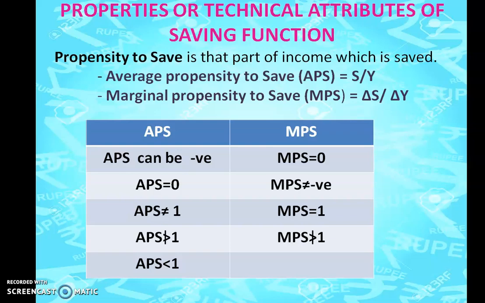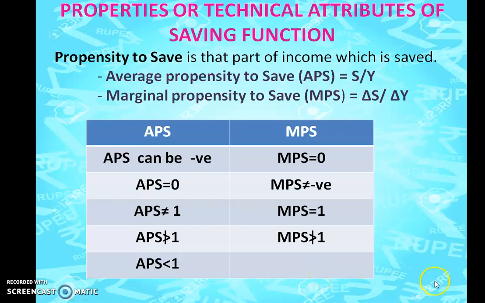And MPS will never be greater than 1. Why? Because you can't save more than the increase in your income. That means if your increase in income is 2000 rupees, you can't save 5000 rupees. So this is related to APS and MPS.